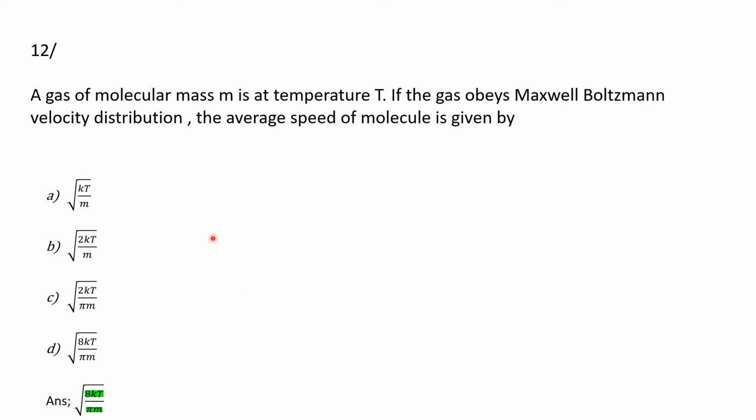Then here is the second question: a gas of molecular mass m is at temperature T. If the gas obeys Maxwell-Boltzmann velocity distribution, the average speed of the molecule is, and here the options are root kT by m, root 2kT by m, root 2kT by pi m, and option D is root 8kT by pi m. And we all know that the formula of average speed is given by root 8kT by pi m.